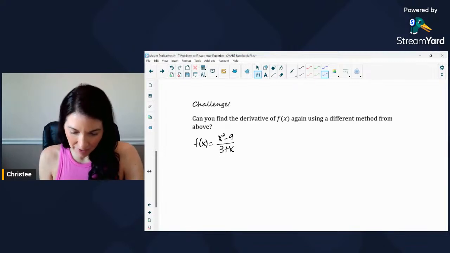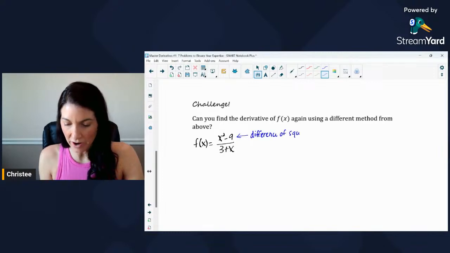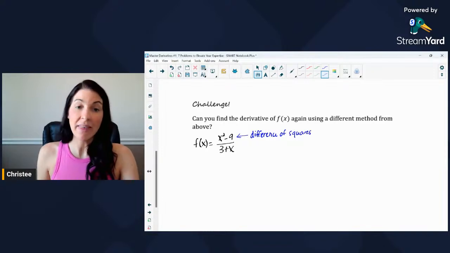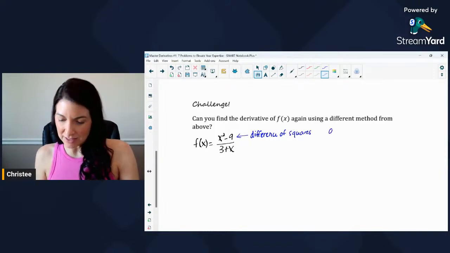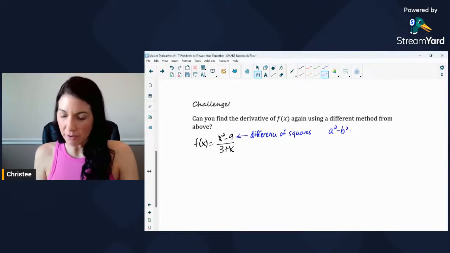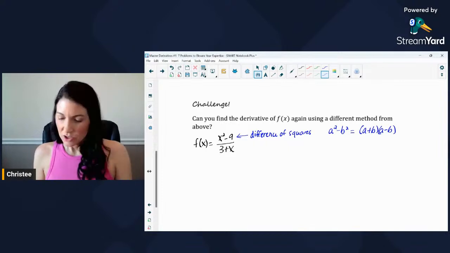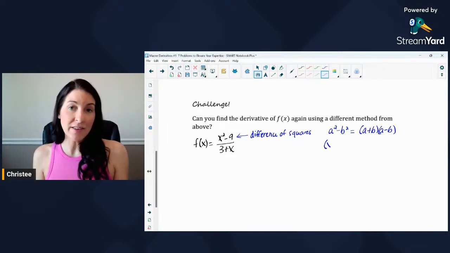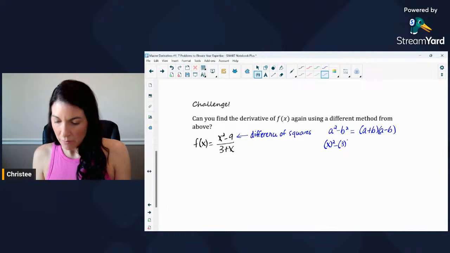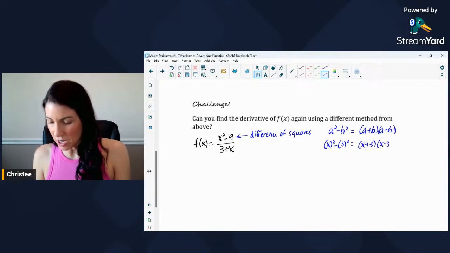Okay. So I just noticed something. x squared minus 9. That right there is what we call a difference of squares, and what I mean by that is when you go to factor it. So for example, if I had something like a squared minus b squared, which is what I have right now, this would factor into a plus b times a minus b. In our case, we have x squared minus 9, but I can write it as x squared minus 3 squared. So then my factors would be x plus 3 and x minus 3.